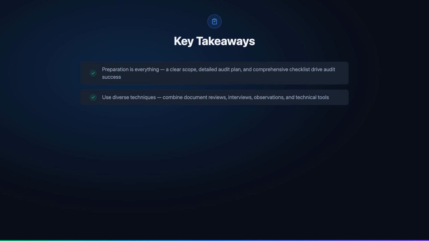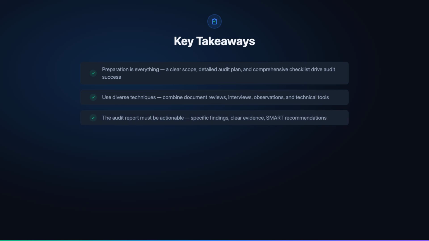Second, use diverse evidence-gathering techniques. Document reviews alone won't give you the full picture. Combine them with interviews to understand how processes really work, observations to verify implementation, and technical tools to assess control effectiveness. The TechSolutions case study demonstrates each of these in practice.